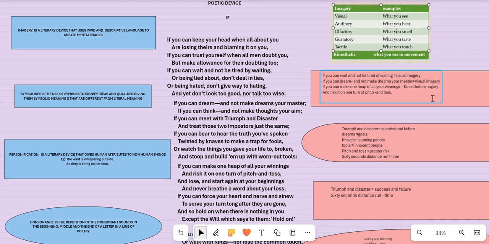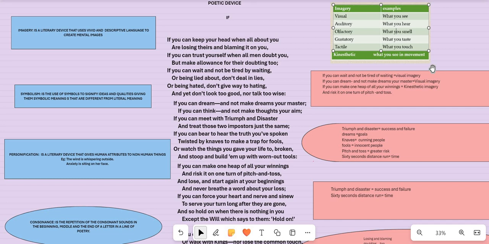Here pitch and toss represents the greater risk one is ready to take in life. Sometimes the risk may turn out to be a failure, sometimes it may turn out to be a success. All depends on how you do your work, right? So greater risk is what stands for pitch and toss.